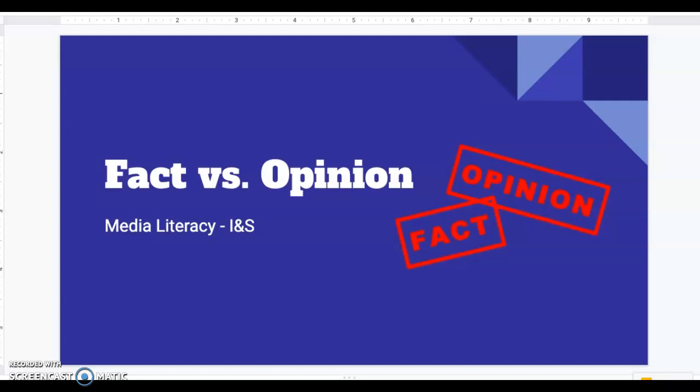Now, you might already know the difference between facts and opinions, but by the end of today, you are going to be able to tell me the difference between what is a fact and what is an opinion, as well as determine if statements are facts or opinions, either very obvious ones or online. And then finally, you should be able to determine how facts and opinions can sway us in media and how it applies that way. So let's get started.